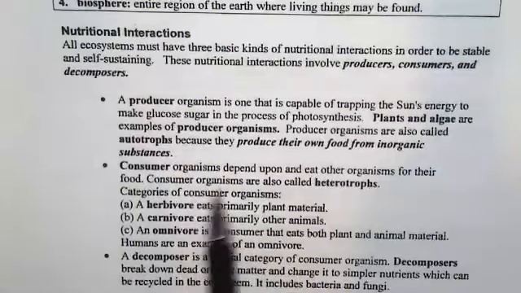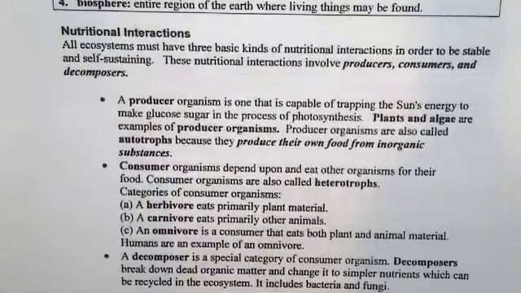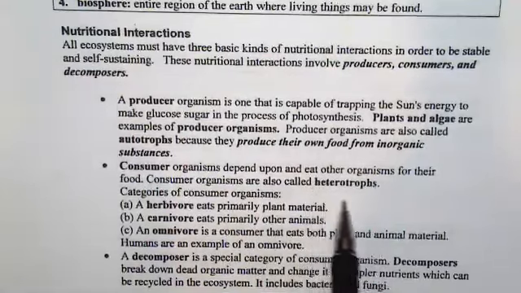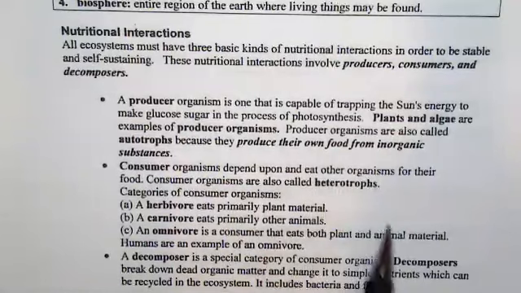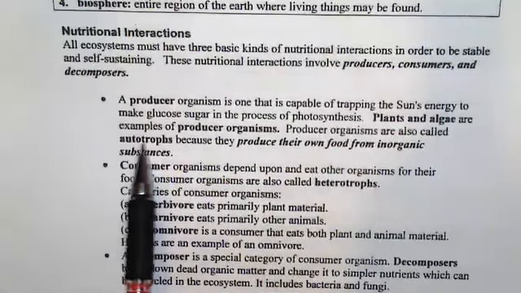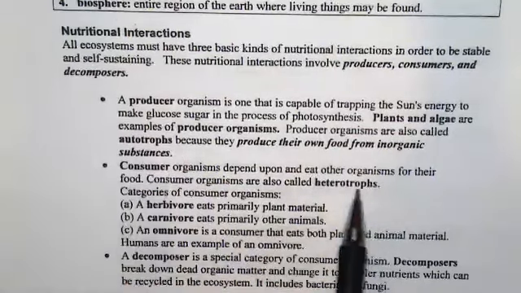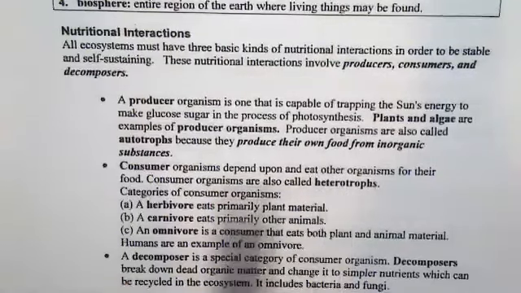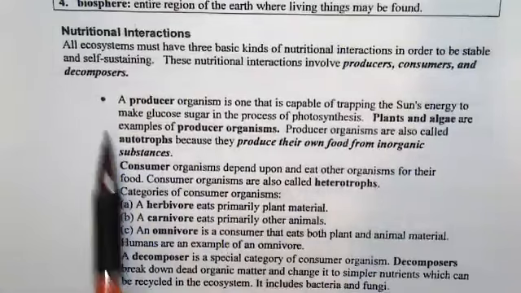Consumer organisms depend upon and eat other organisms for their food. In other words, they can't make their own food. They have to rely on the producers for food. So consumer organisms are also called heterotrophs. Heterotroph, that's another name for consumer organisms. So remember, autotrophs, self-feeding, and then heterotrophs. They can't feed themselves. They have to rely on the producers for food.